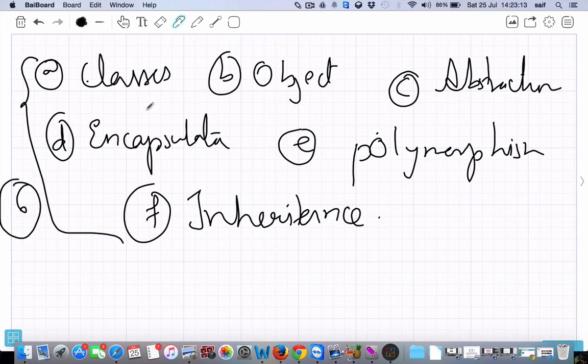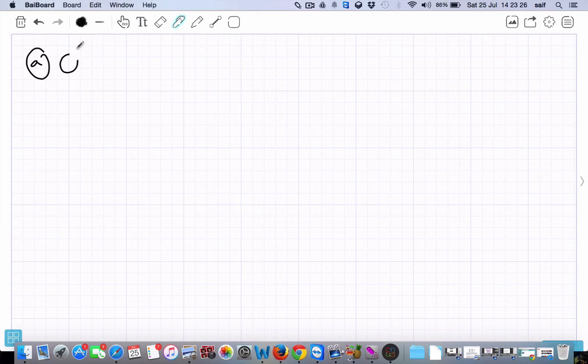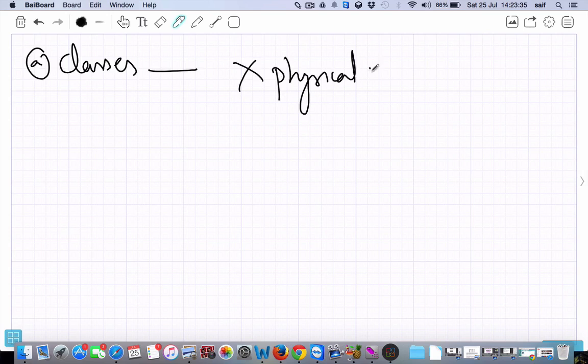Classes. A class is a logical structure which does not have any physical memory, and it is the blueprint of an object.